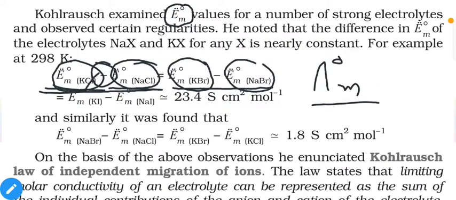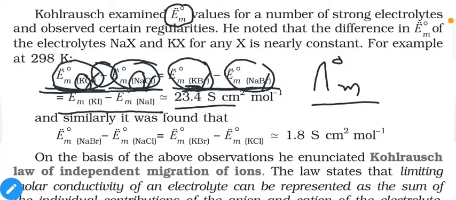That's why the effect of chlorine will be cancelled out and only the result for K plus minus Na plus will be obtained. Similar situation in the second case: the effect of bromine will be cancelled out because we have the same type of negative ions, and only the difference of K and Na will be observed.